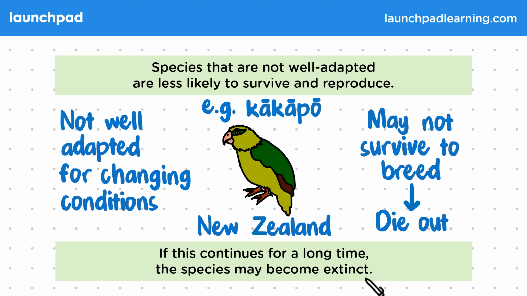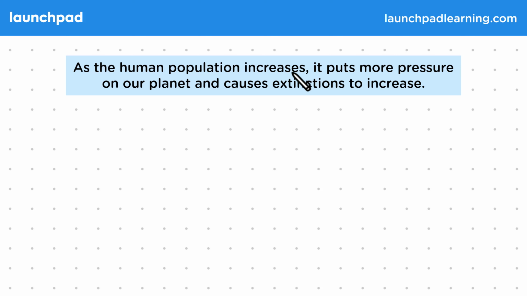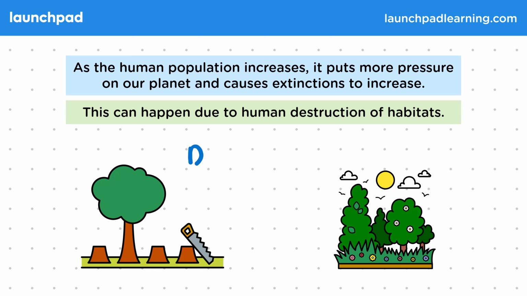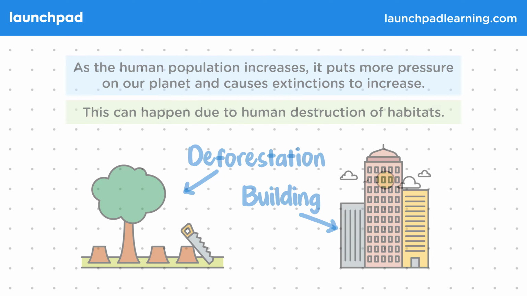So what are some causes of extinction? As the human population increases, it puts more pressure on our planet and causes extinctions to increase. This can happen due to human destruction of habitats. For example, human activity has led to deforestation, and by building places for us to live, we've reduced natural habitats. So then, human impact on the environment often speeds up extinction, but what other ways are humans causing extinction?